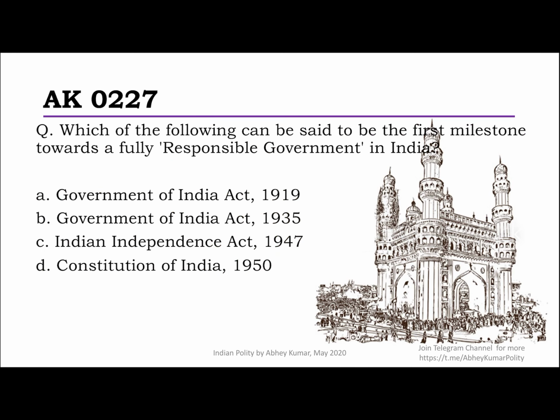Next we have, which of the following can be said to be the first milestone towards a fully responsible government in India? I see a lot of people get confused, but if you understand the question, this is actually a statement which every decent book of modern history or even polity will write. If you understand what is responsible government, this is actually a very straightforward question. The answer is the Government of India Act 1919. A few years before this act, the British government had for the first time declared that the objective was to gradually introduce a responsible government in India.